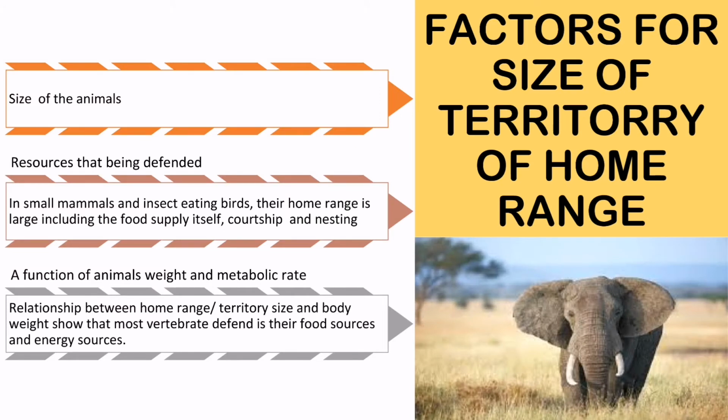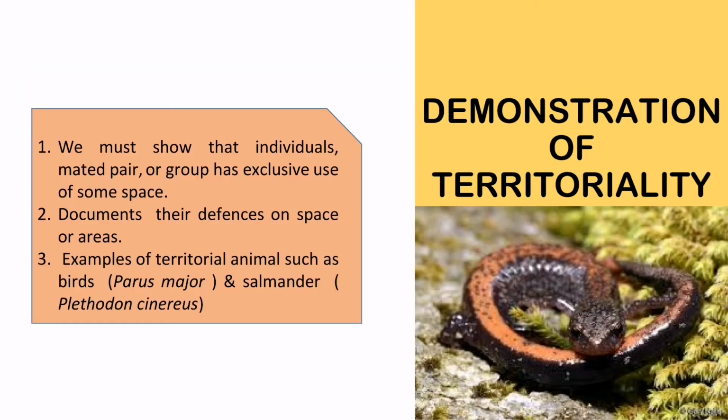Okay, let's learn about the factors for the size of a territory or home range. The factor is based on the size of the animal's resources that have been defended. In small mammals and insect-eating birds, the home range is large, including the food supply itself, courtship, and nesting, a function of animal weight and metabolic rate. The relationship between home range or territory size and body weight shows that most vertebrates defend their food resources and energy resources.